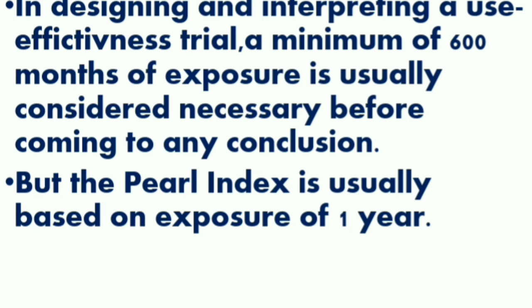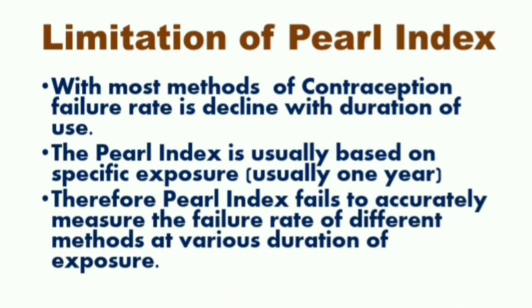In designing and interpreting a use effective trial of any contraceptive method, a minimum of 600 months of exposure is usually required or considered necessary before coming to any conclusion. But the Pearl Index is usually based on exposure of only 1 year. So this is a limitation of Pearl Index. What is it?